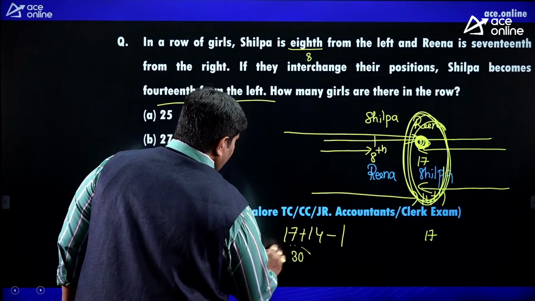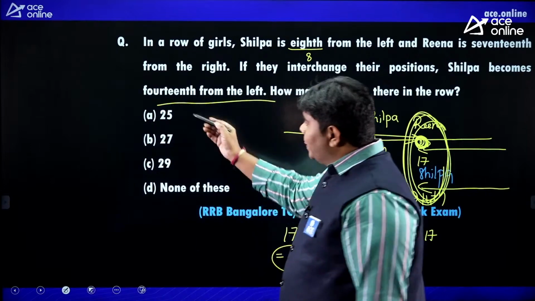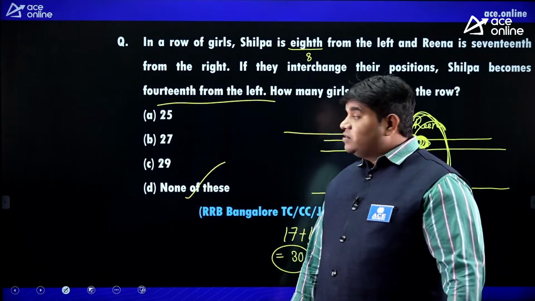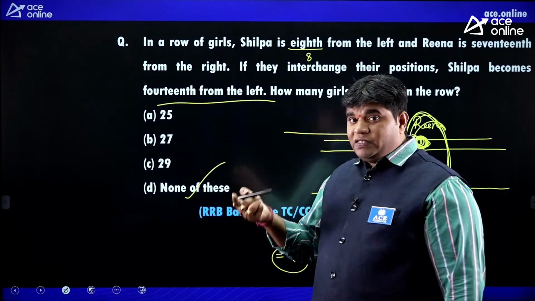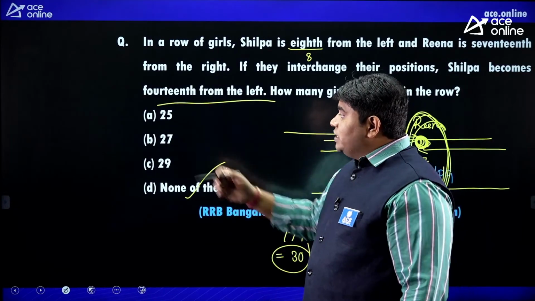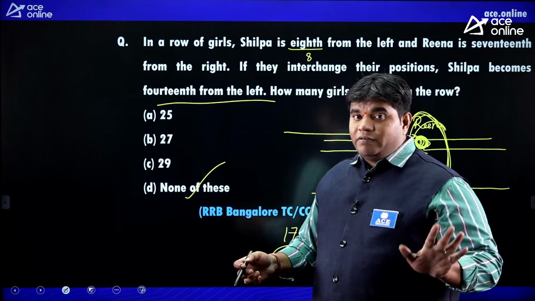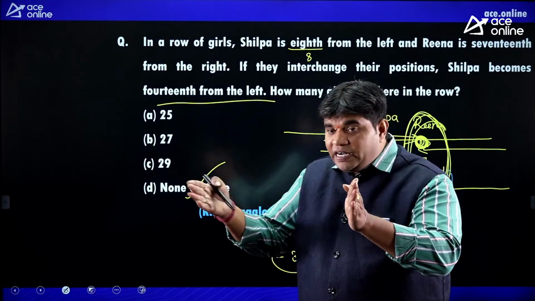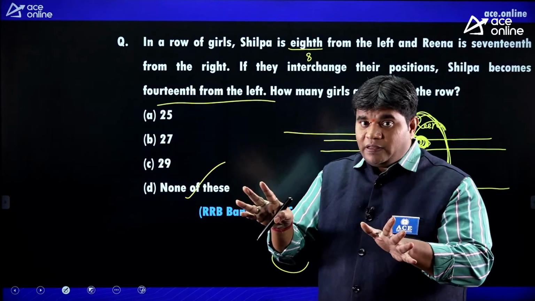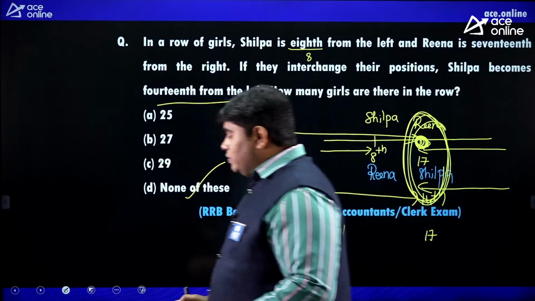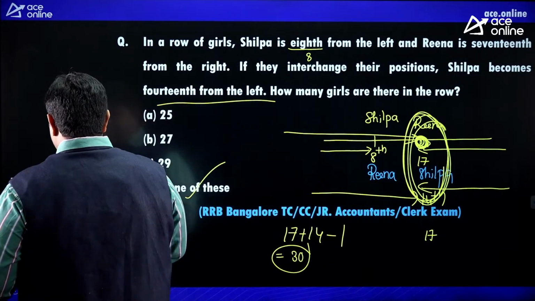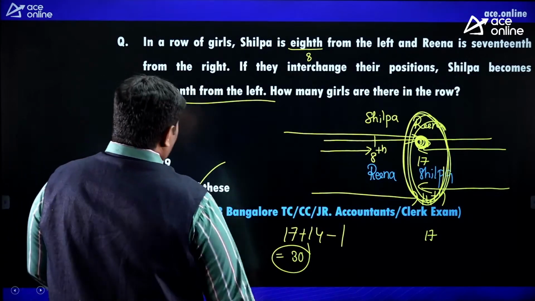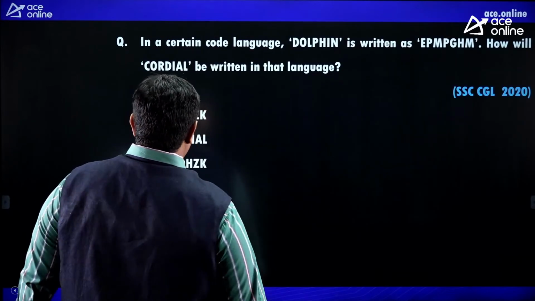Based on the options: 25, 27, 29, none of these. Maximum people are thinking ABC, maybe none of these is not given. So that shows 29. Okay, they put the answer wrong. Number of persons is equal to rank from the left hand plus rank from the right hand, minus 1. Got it? Next.